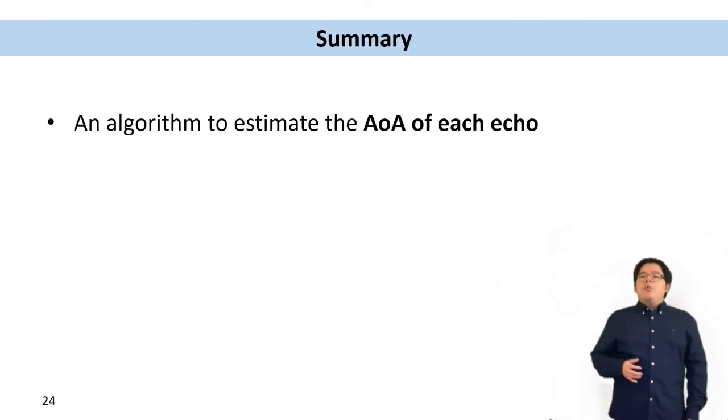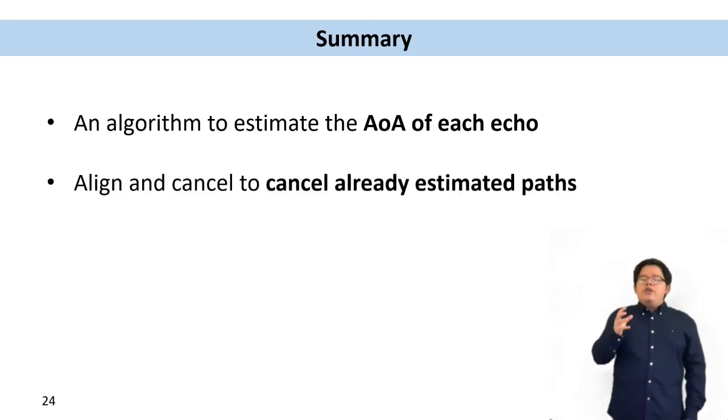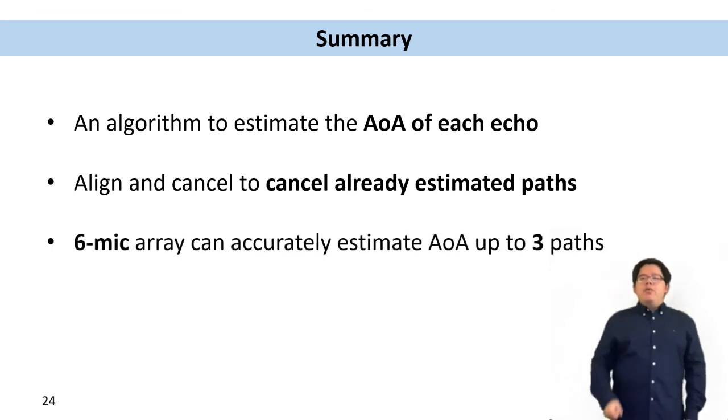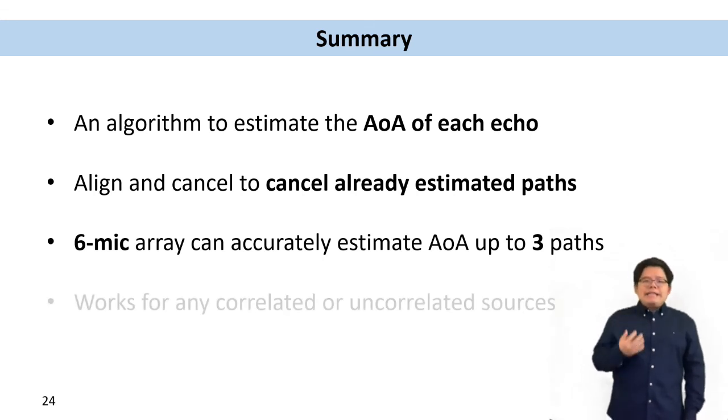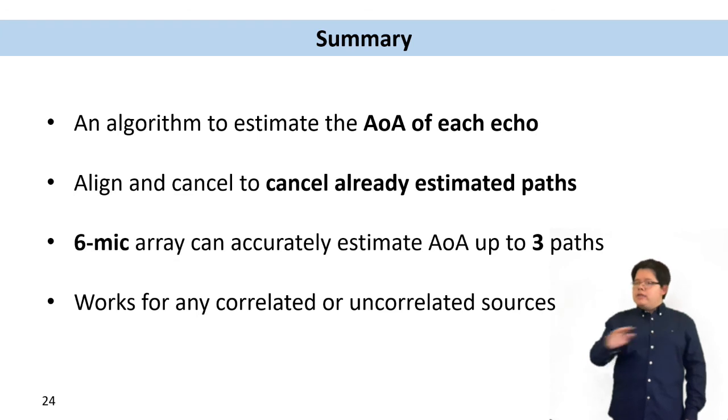To sum up, we developed an algorithm to estimate the AOA of each echo, and the insight is that we can use align and cancel to cancel the already estimated paths. With a 6 microphone array, we can accurately estimate up to 3 paths. And lastly, IAOA works on any source. These 3 paths can be uncorrelated or echoes of another path.